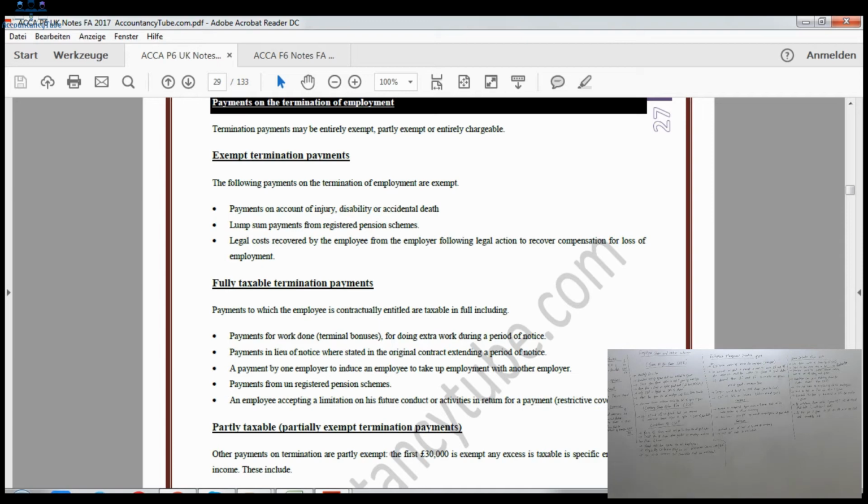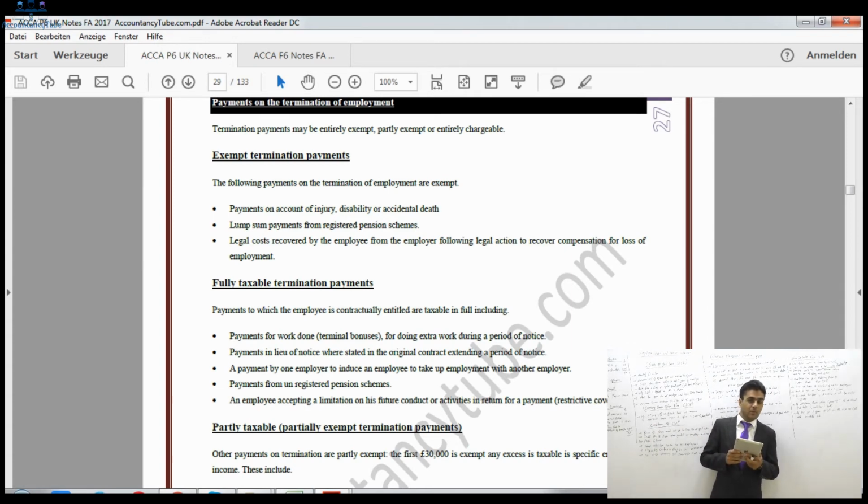If you have received any terminal bonus, say, for example, your company has told you that you may leave now, but you are on the notice period, and you have to do some special assignment during the notice period. So you are on the notice period, and you are doing some assignment for your company, so they will pay you something in exchange, of course. That is known as a terminal payment.